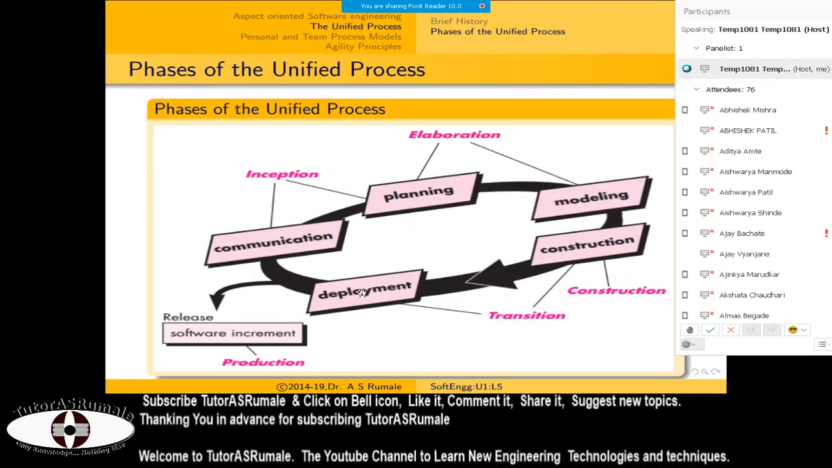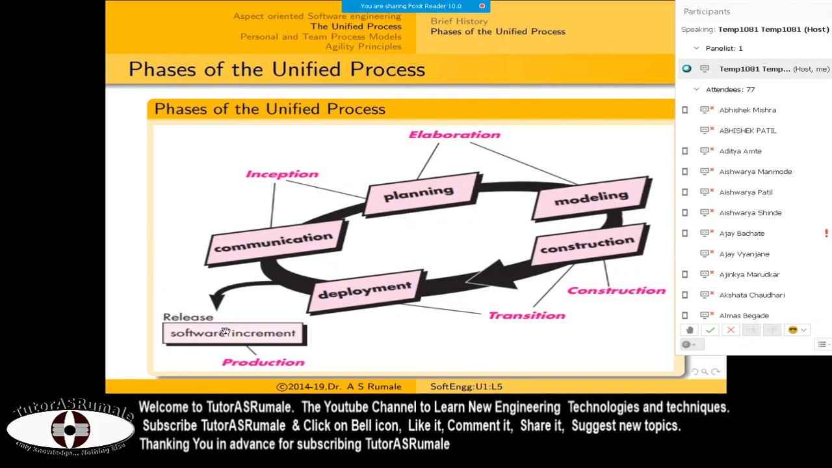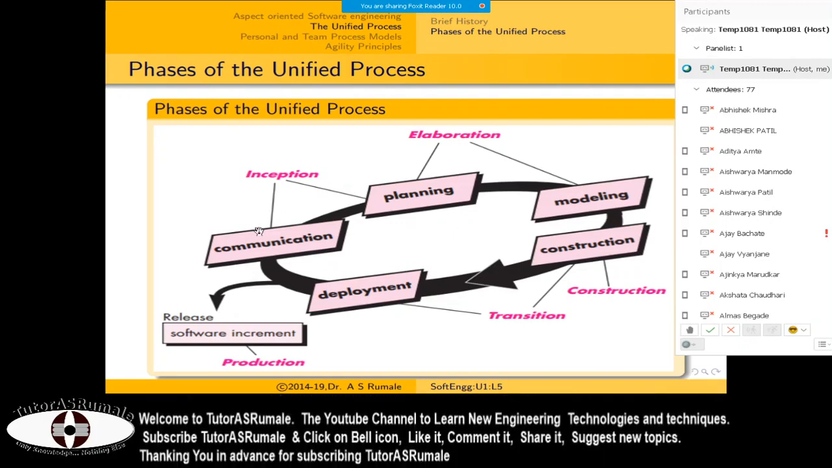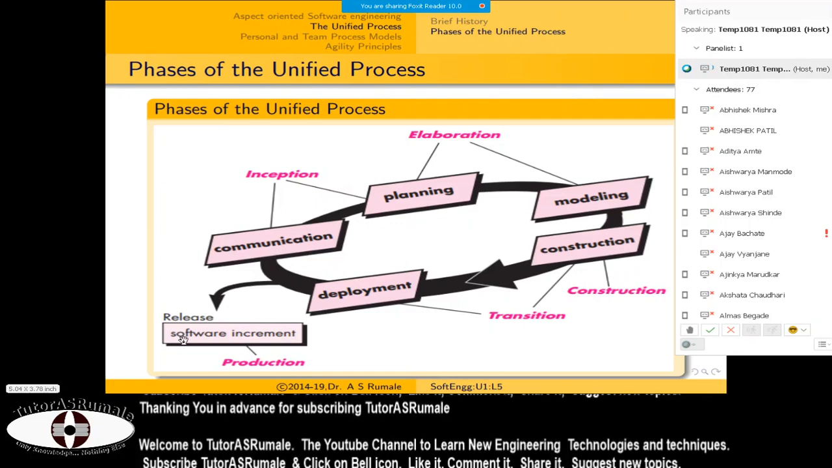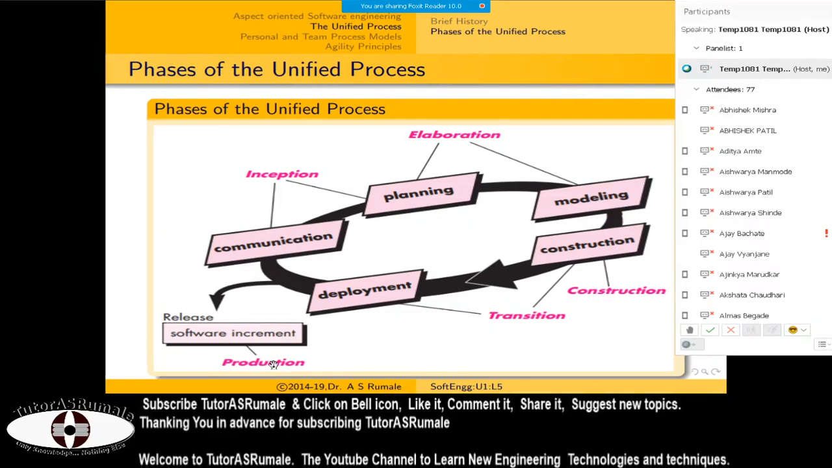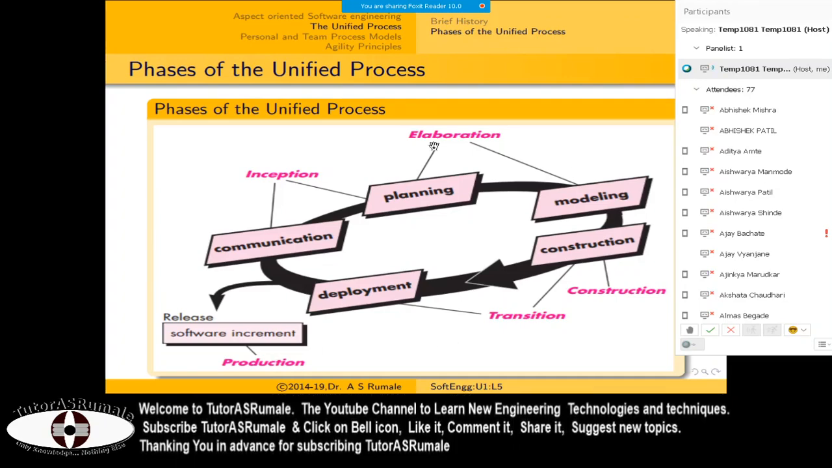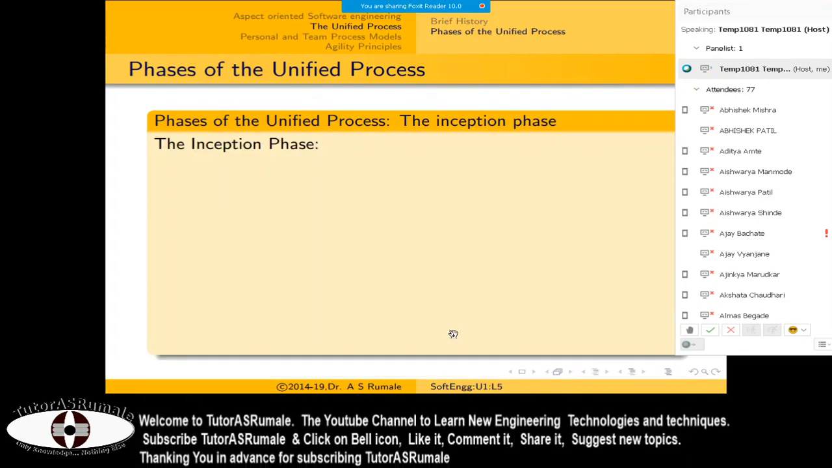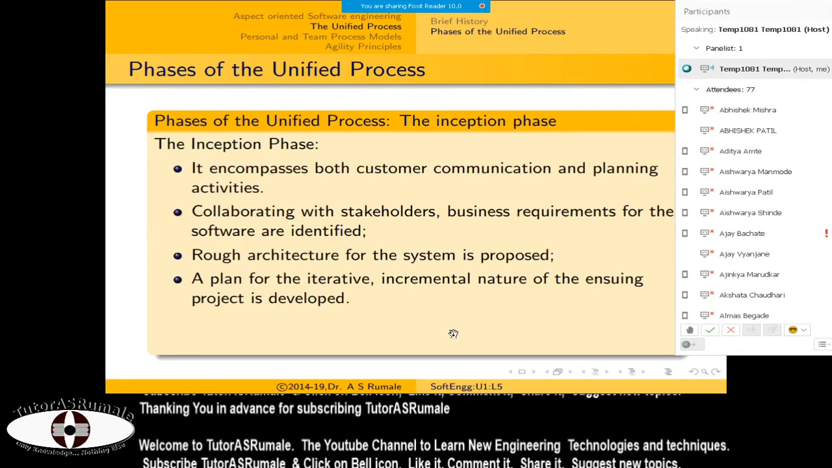Once you deploy, you once again have to communicate. This release is when the customer accepts your deployment. Once the deployment is accepted and passes all tests, you can go for production, or you can release the first or second version of your software. So these are the phases of the unified process model. Each phase is explained further theoretically.